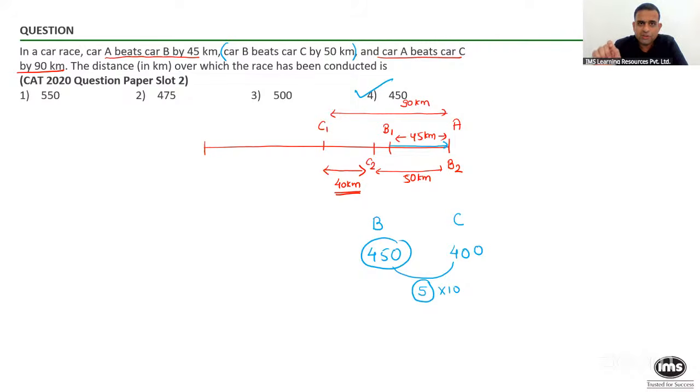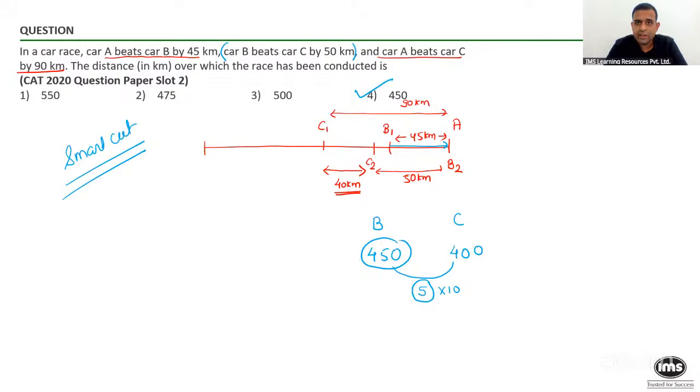So ask yourself a very simple thing. How much car B has covered, in the same time how much car C has moved? And from that, look at the winning margin of B and C and you will get the answer in quick time. So are you ready to crack the sum? My request would be to try to use the smart cut approach. So this question was asked in the COVID year, slot 2.